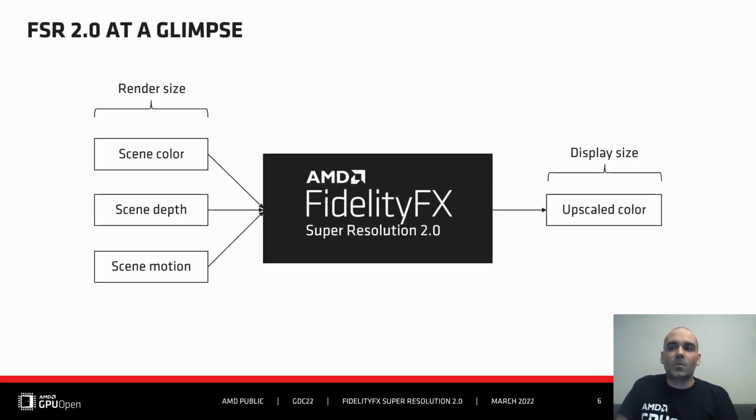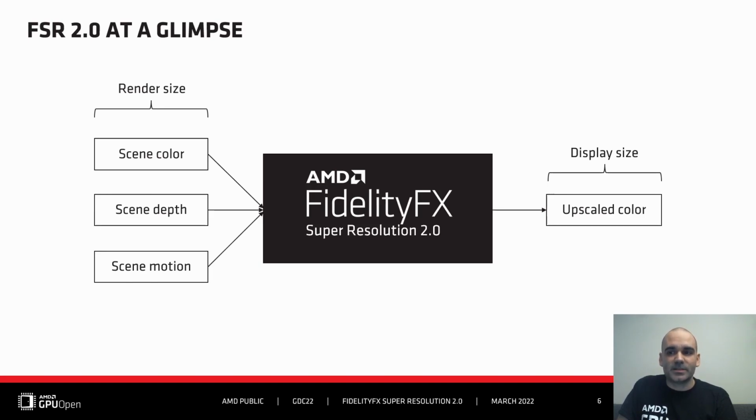While being more complex than FSR1, FSR2 still aims at being easy to integrate. It only requires 3 inputs at what I will be calling render resolution, and that's the low resolution game input. I will be talking about render size or low resolution for the input frames, and display size or high resolution for the output upscaled images.